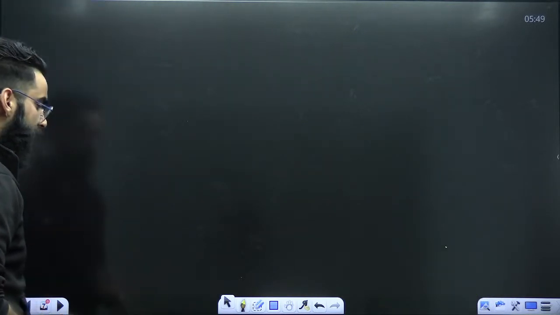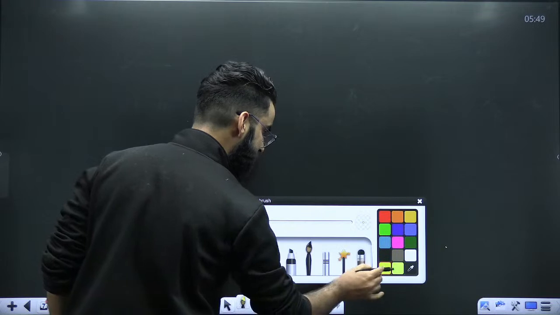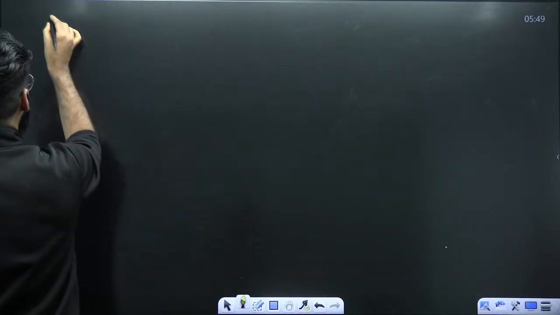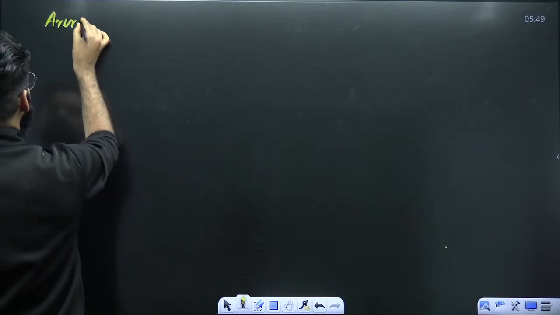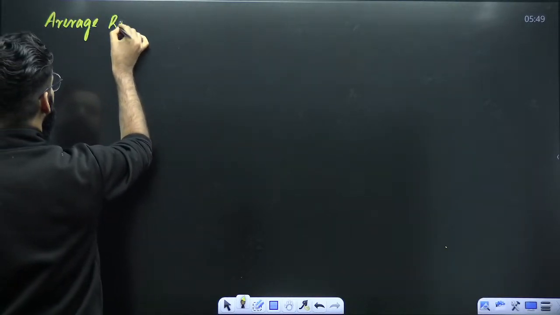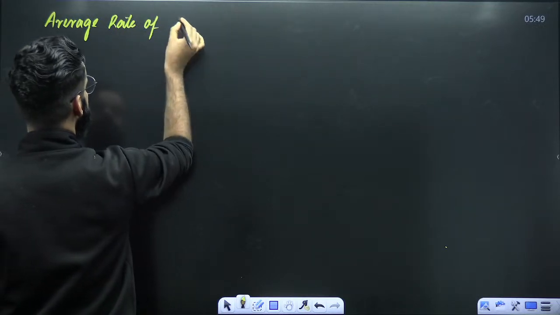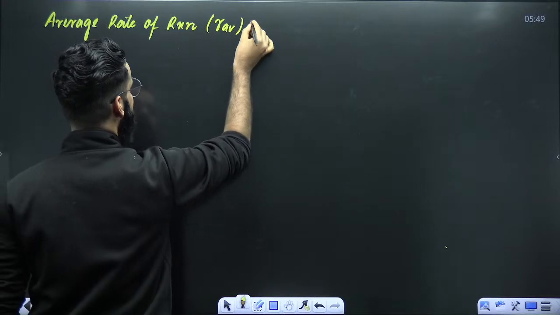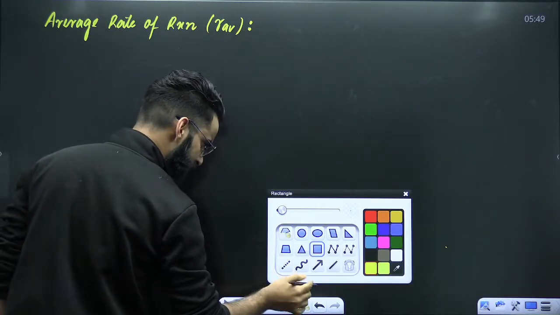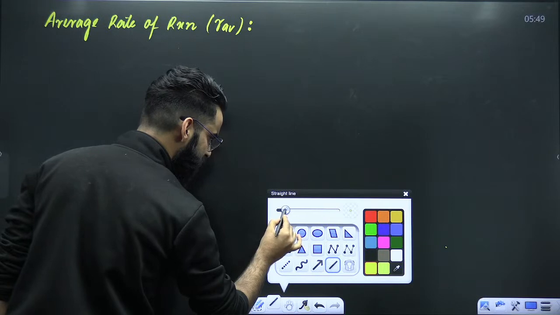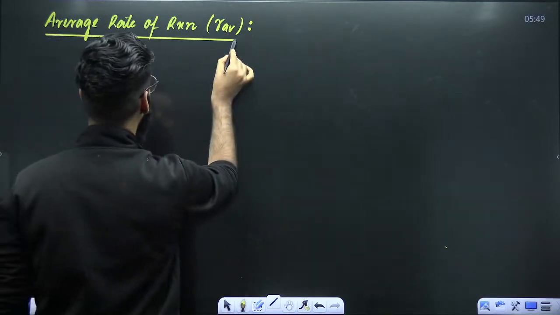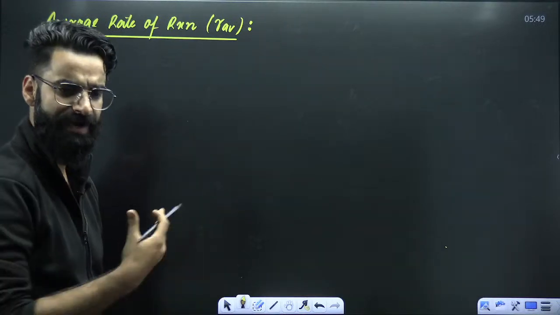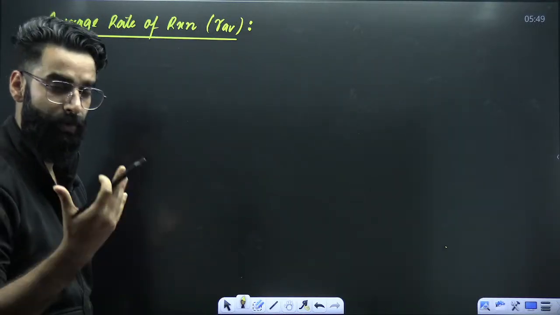This was, my dear students, the first point. Now, let's go into our first topic. I'm starting with a topic that is average rate of reaction, R average. How do we define this R average? How do we define the average rate of reaction? Let's try to write its definition, then I'll make you understand what it exactly means.